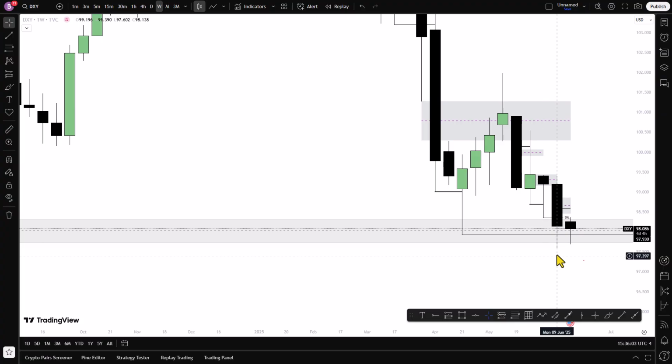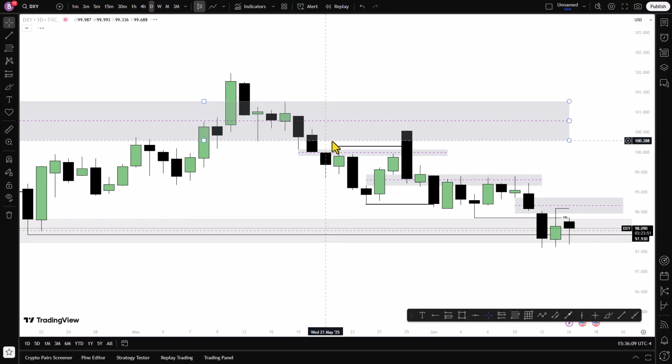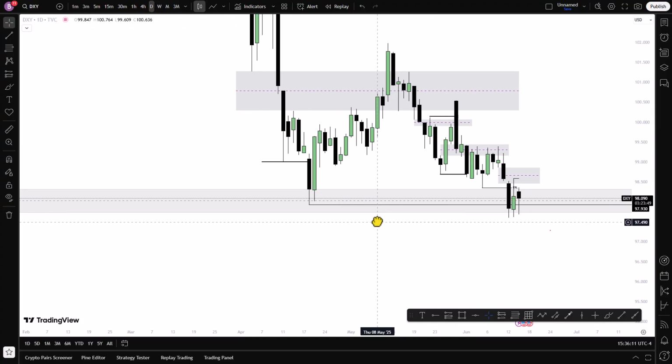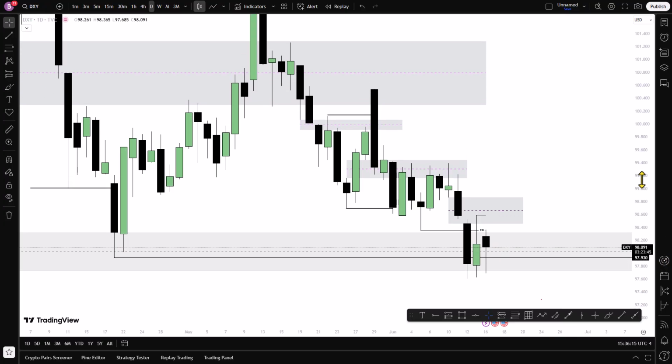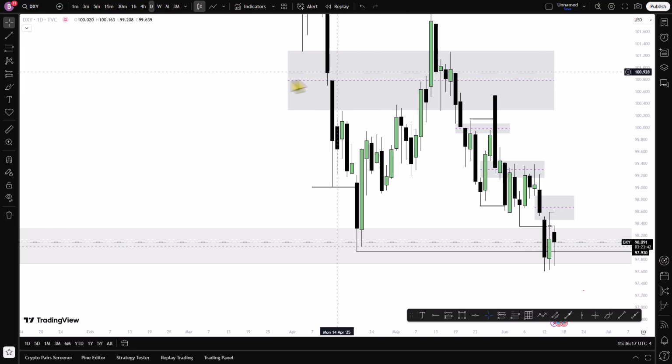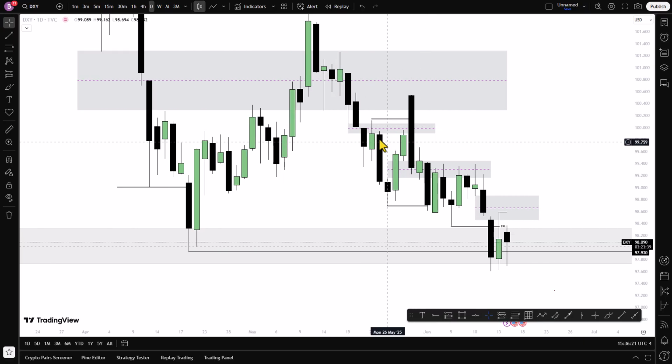So let's go to the daily time frame. What do we see on the daily time frame? On the daily time frame, we see here that price, this is the internal range liquidity on the weekly, and we see price here sweeping this high and also coming into the fair value gap. Right? This happened last 2 weeks, and we see price taking out external range liquidity.